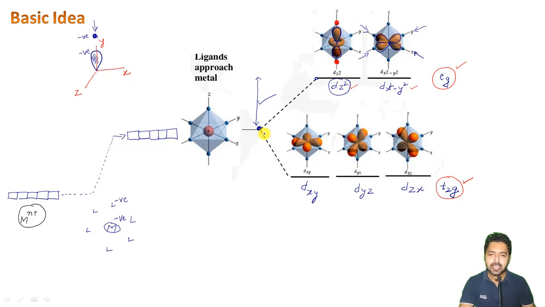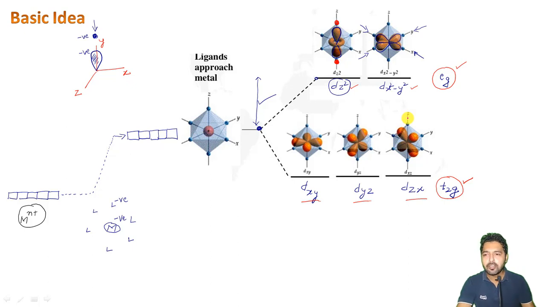And as far as the other three orbitals are concerned, that is the dxy, yz as well as the dzx, you will see that in all these three orbitals, neither of the lobes are present on the axis. All the lobes here in all these three orbitals are present in between the axis, right? They are not present on the axis.